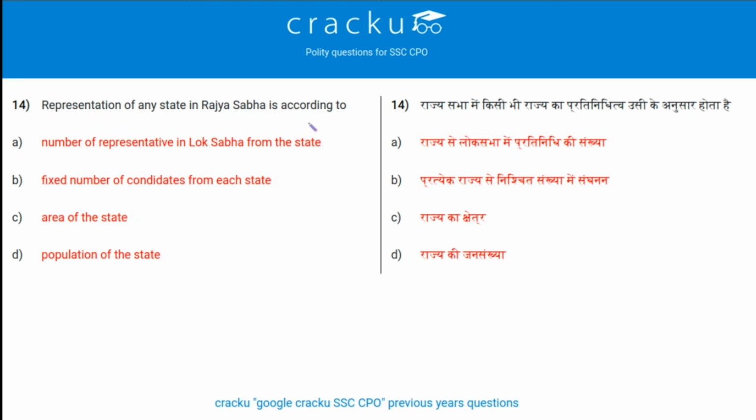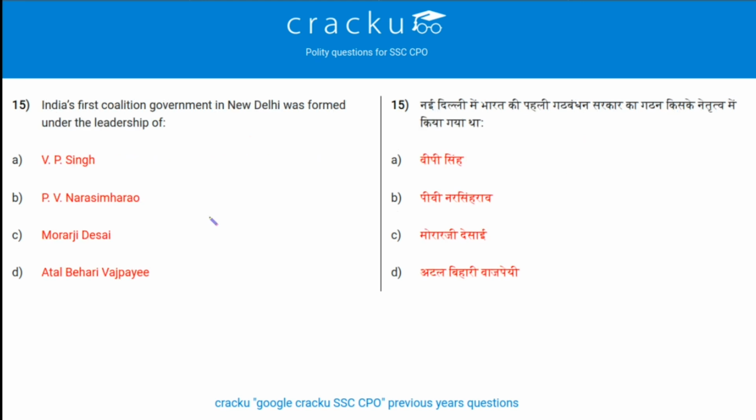Next question. Representation of any state in Rajya Sabha is according to. The allocation of state is made on the basis of population of each state. Under Article 80, it says that the Rajya Sabha must have 250 members, out of which 12 will be nominated by the President and 238 will be represented by all the states and 2 union territories. So this is population of the state. Option D is the correct answer.